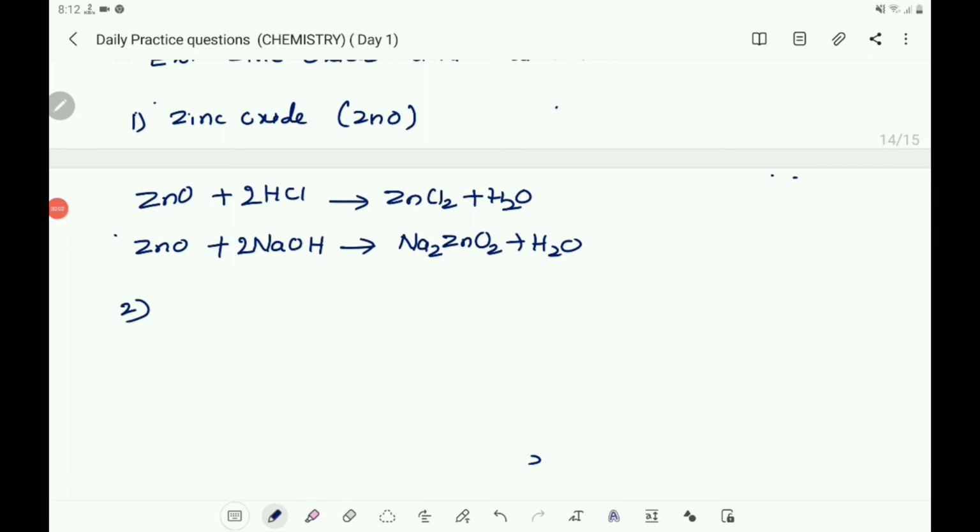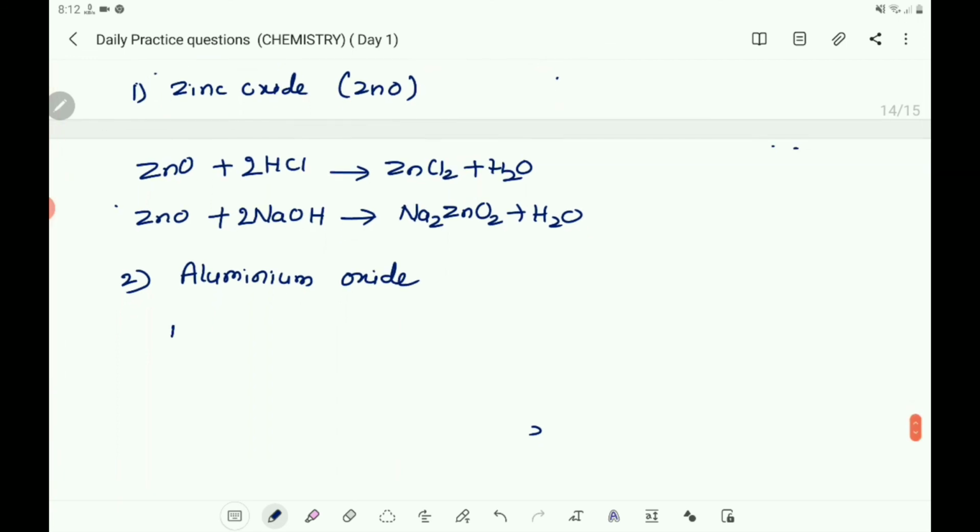Second one you take aluminium oxide. So you write Al2O3 plus HCl gives AlCl3 plus H2O. So let us balance it here. Al2 is there, here Al is there.